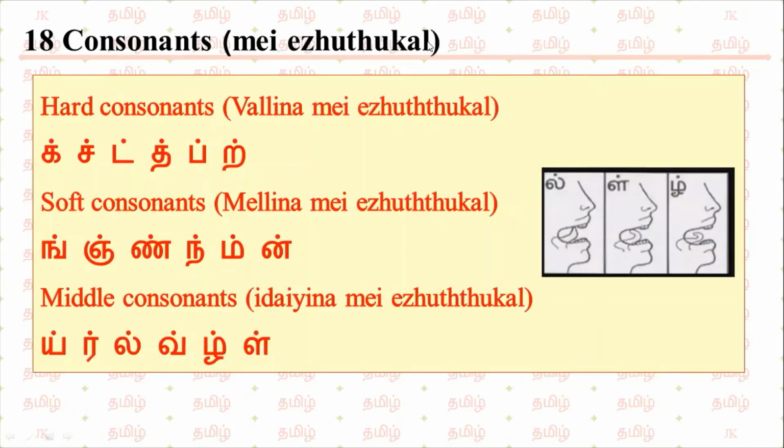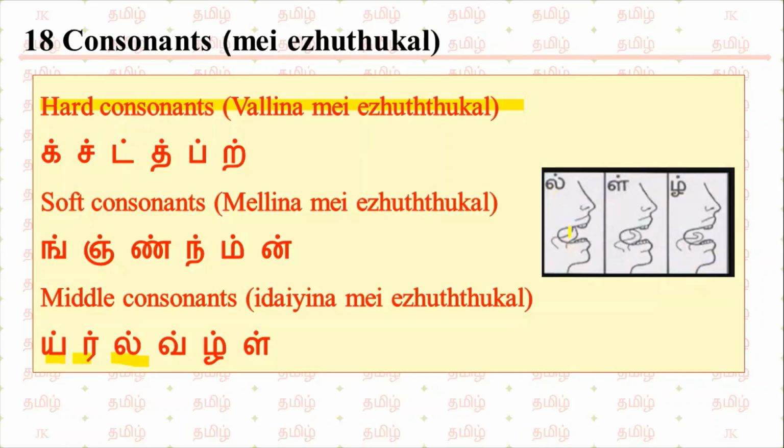There are 18 consonants we have seen now, and we have seen how to pronounce them and how to write them. Hard consonant: ik, ich, it, ip, ir. Soft consonant: ing, inj, in, ind, im, in. Middle consonant: இடையின மெய் எழுத்துக்கள், ir, il, iv, il, il. Here you can see how to pronounce these three letters.